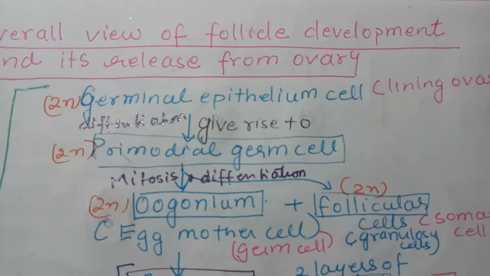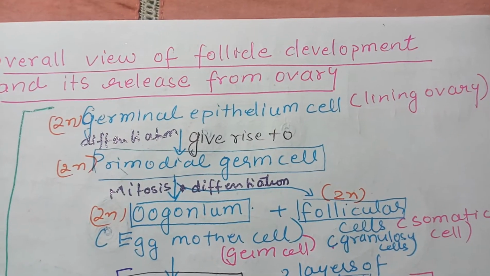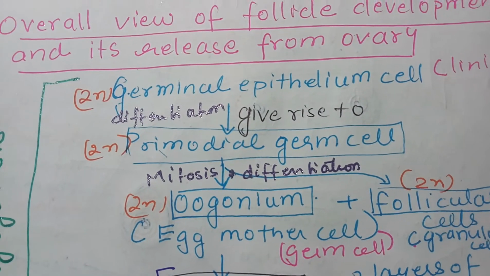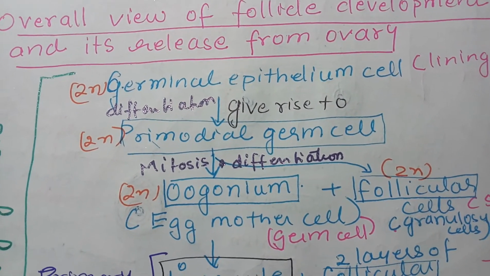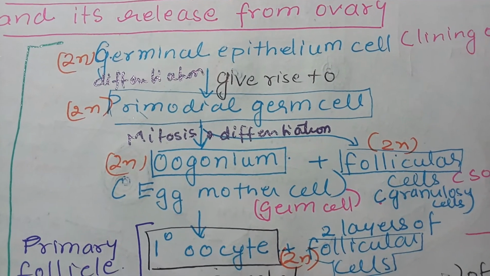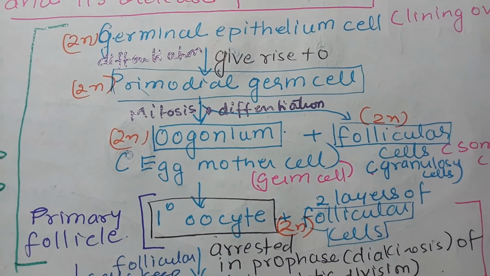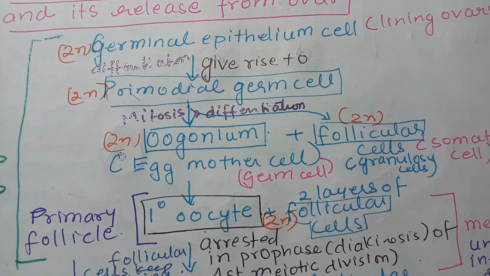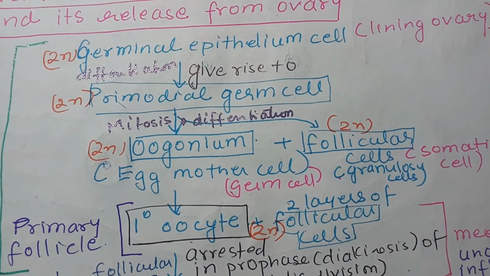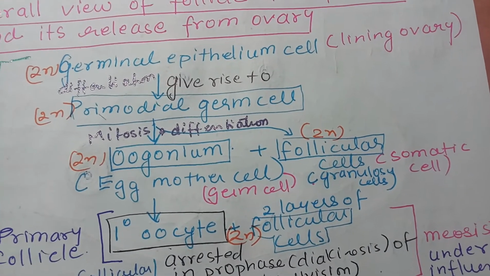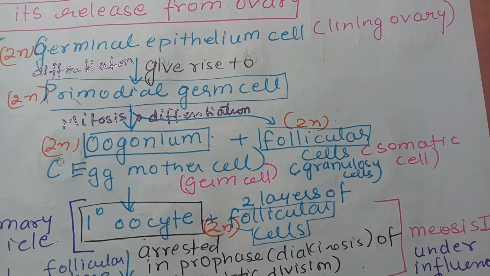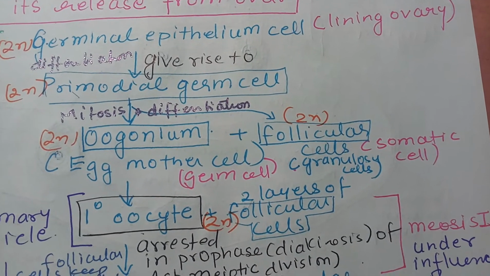The germinal epithelium is the lining of the ovary. From that, differentiation occurs and primordial germ cells are formed. They are again diploid. These primordial germ cells undergo differentiation and mitosis and form oogonium, which are called egg mother cells. Along with the oogonium, follicular cells are also formed by repeated division.